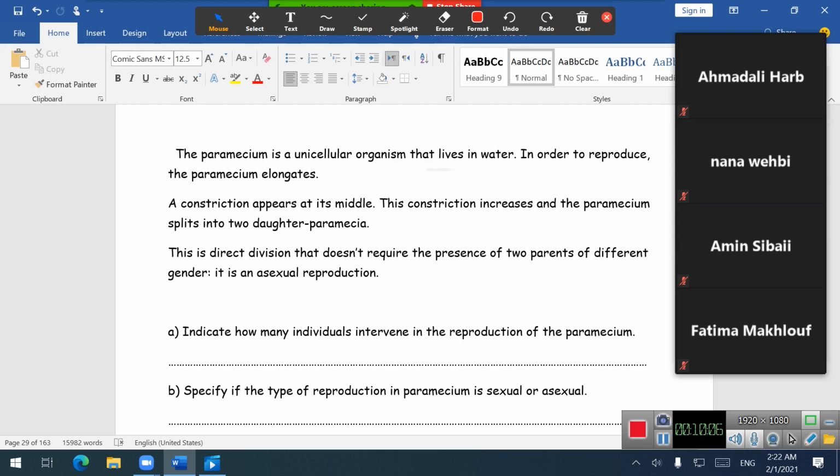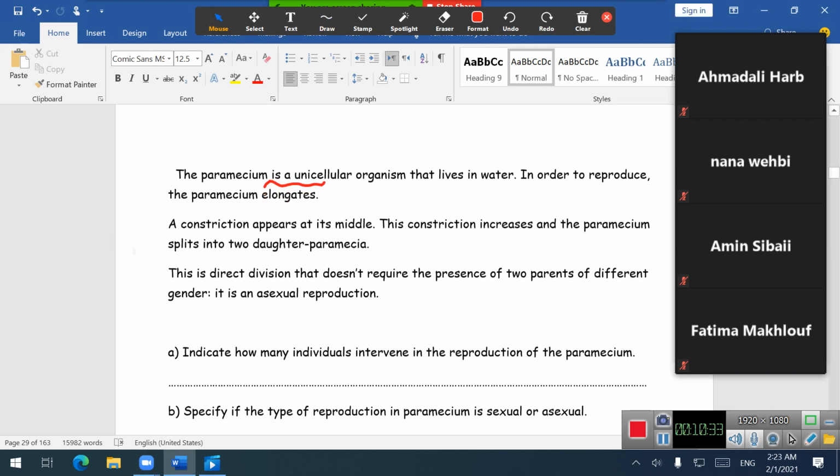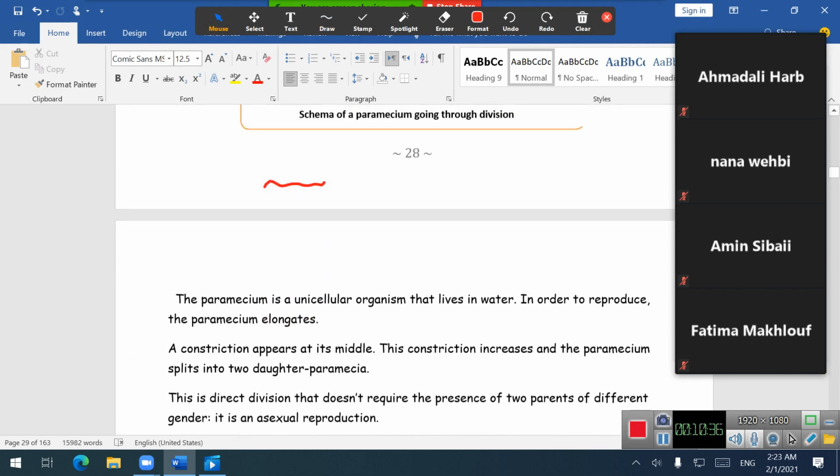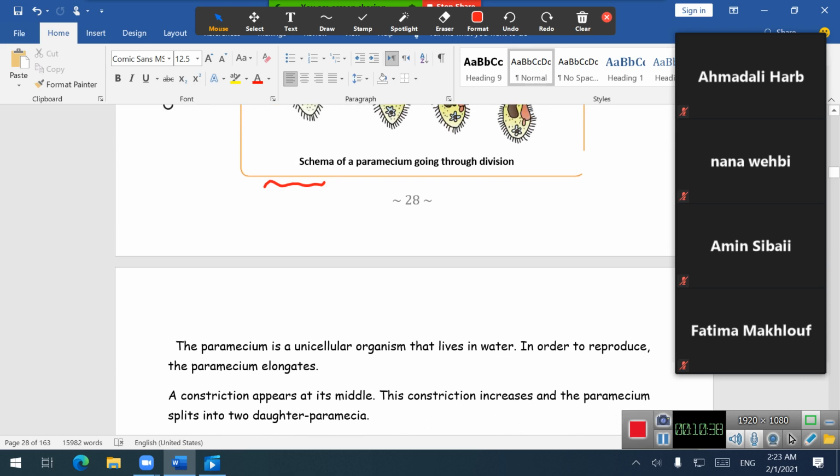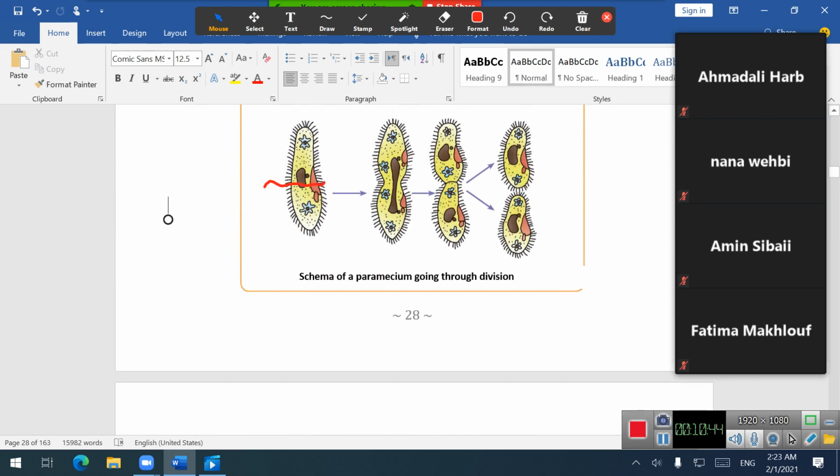Of course, it inhabits fresh water, and it is a very small living thing. In order to reproduce, the paramecium elongates. It means it stretches to be longer. A constriction appears at its middle, as shown in the above document.